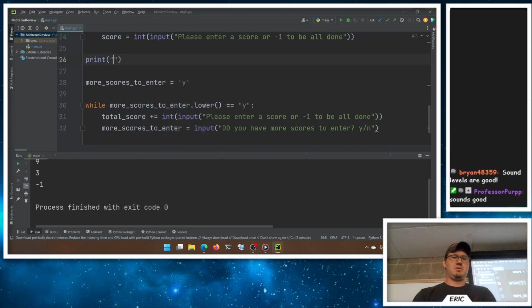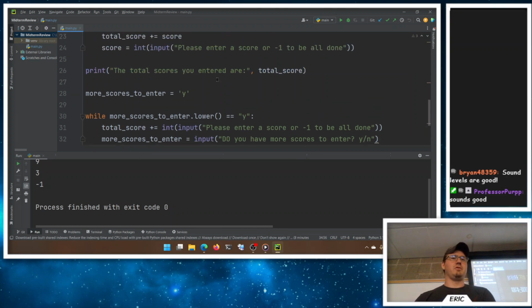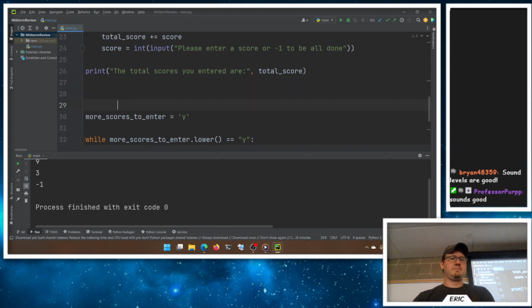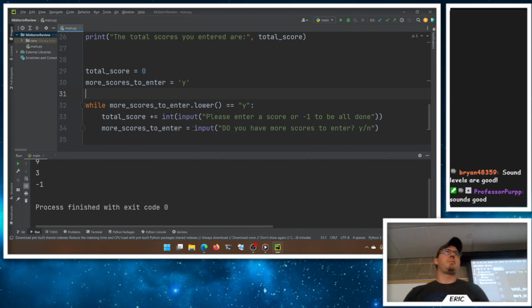Print the total scores you entered are total score entered. There we go. And again, we probably do it at the end of this one too, and probably reset total score to 0 because we're doing this loop twice here. Either approach is fine, whichever you like.